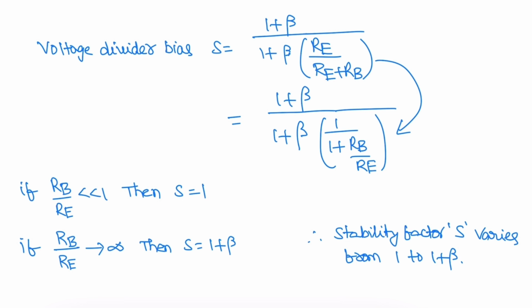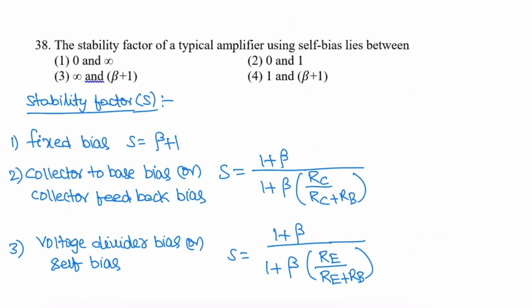If RB by RE is very much less than 1, then its value becomes 0, and the stability factor becomes 1 plus beta by 1 plus beta. Numerator and denominator are the same, so stability will become 1. If RB by RE tends to infinity, then stability approaches 1 plus beta. So for a self bias or a voltage divider bias, the value of stability may lie between 1 and 1 plus beta. So the correct option is 4.